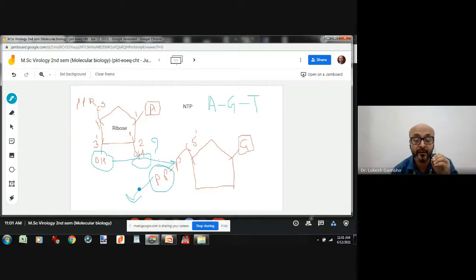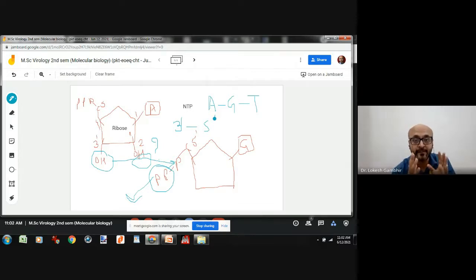Between what carbons is this particular phosphodiester bond being formed? It is being formed between the 3' OH of the existing nucleotide and the 5' phosphate of the incoming nucleotide. So this particular bond is the 3', 5' phosphodiester linkage or phosphodiester bond. So based on this understanding, how will you define RNA?